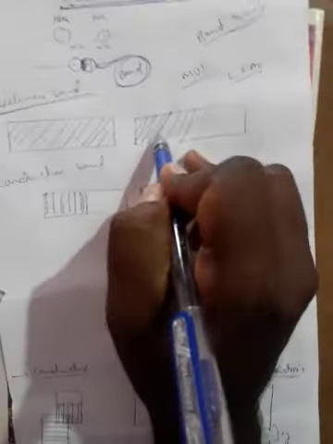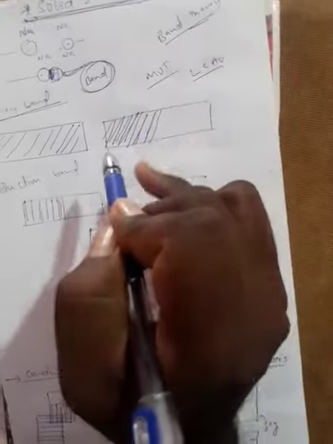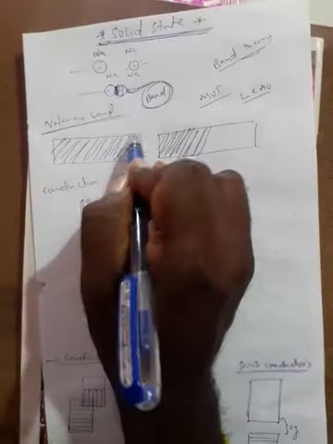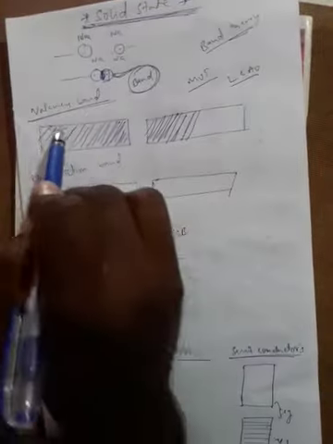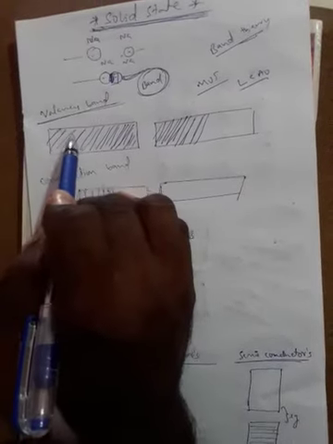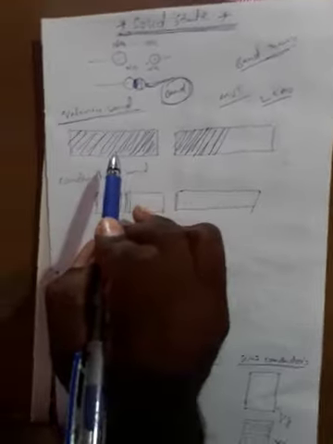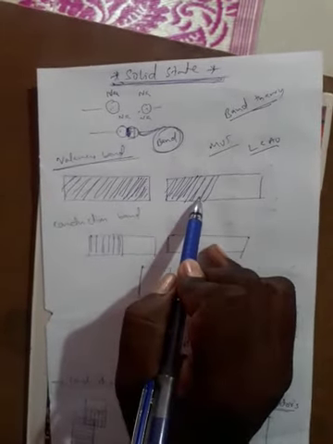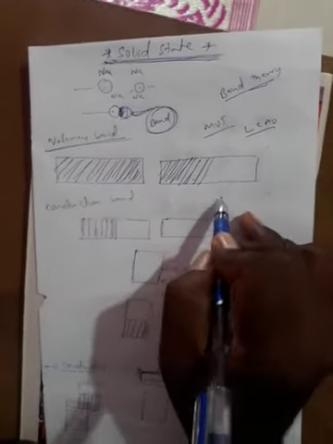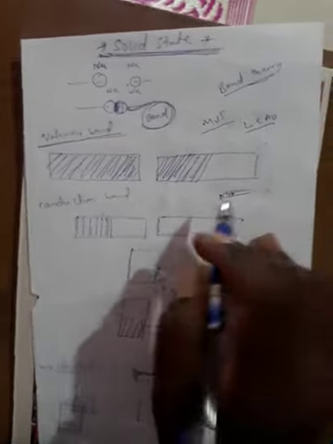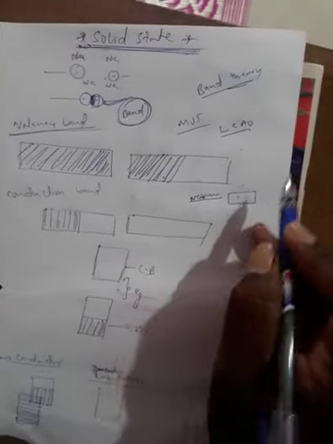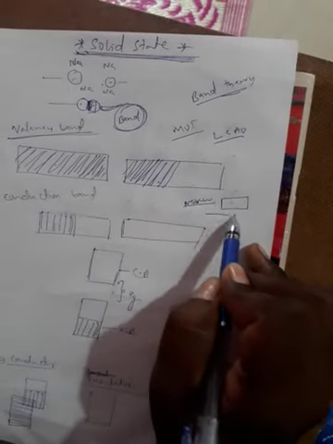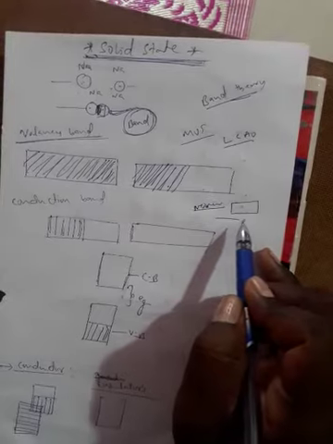Partially filled means half filled, or 20% filled, or 80% filled, or completely filled. It is never empty. That means in the valency band some electrons are always present. This is the characteristic of the valency band.